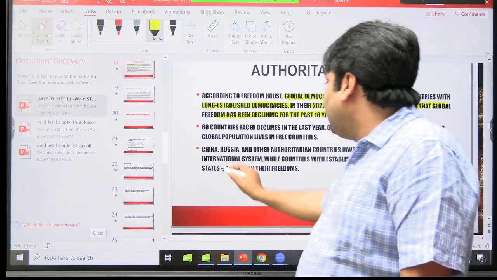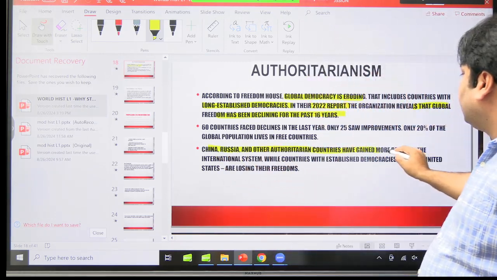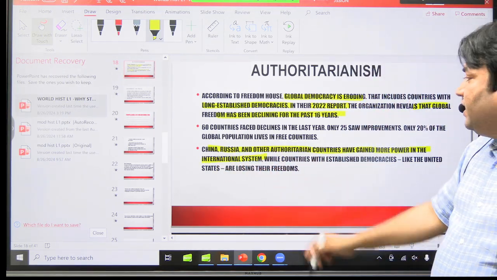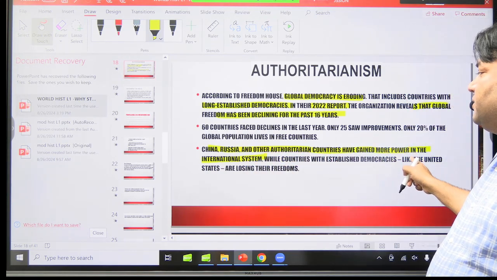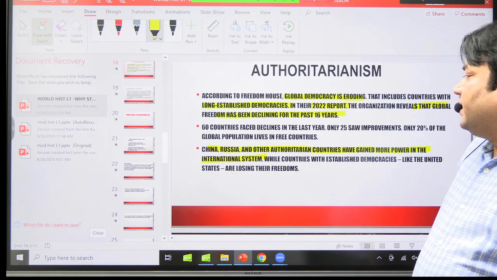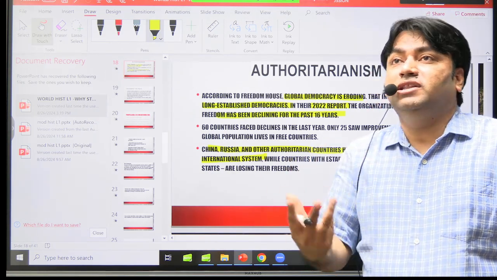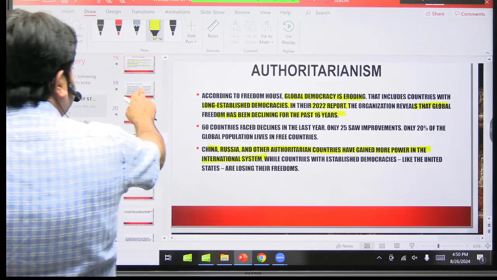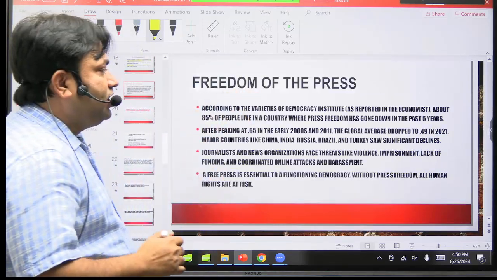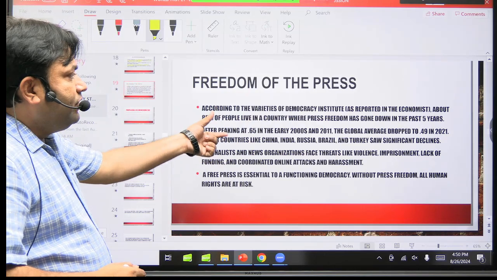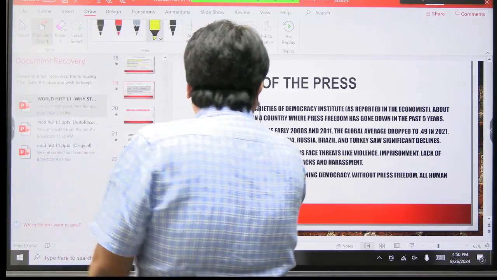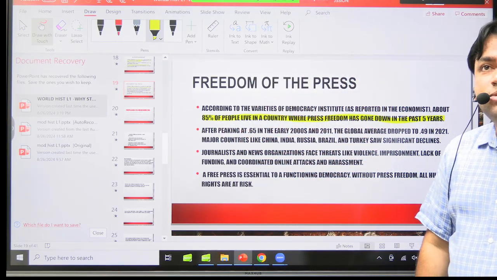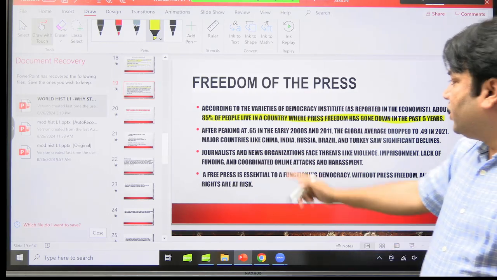This has been given. China, Russia, and other authoritarian countries have gained more power in the international system. And why have they gained more power in the international system? It has also been written here that the people are losing freedoms in these countries. Even in the US, the people are losing freedom. So that is the most important thing. Freedom of press has also been compromised. Again, there is data which says that about 80% of people live in countries where press freedom has gone down in these past 5 years. Clear? What has been written here?